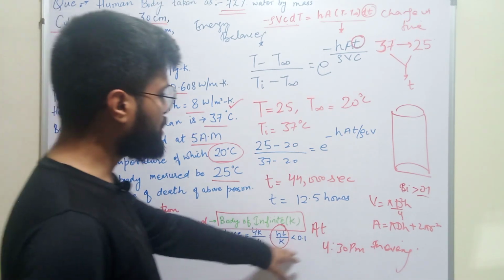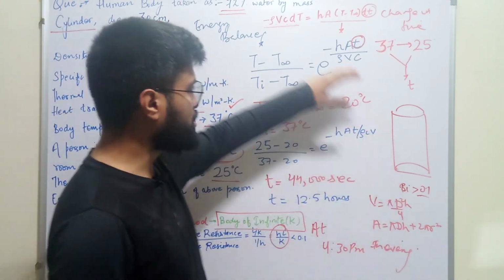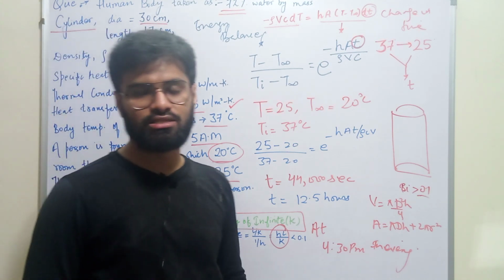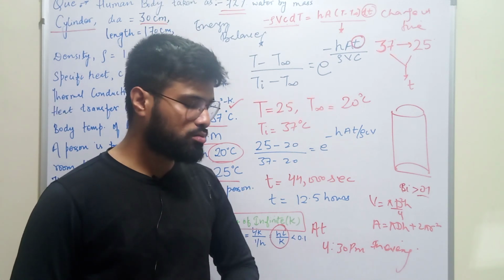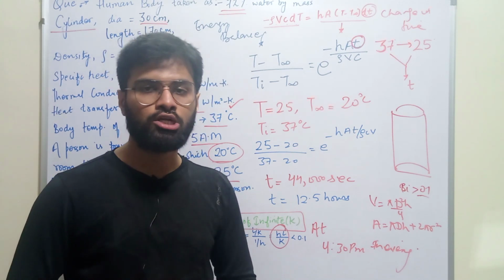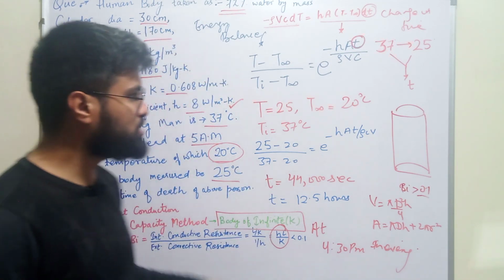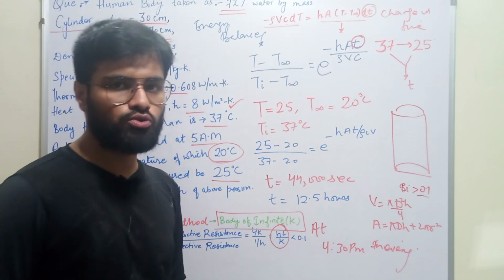But we have calculated the Biot number, and it was approximately 0.8 or 0.9. Even then I have applied this formula to calculate the approximate time taken by the body. I hope this concept is clear to you. This was a very interesting and practical problem. Some of my students asked me to solve a practical problem related to heat transfer, so I have taken this problem to show how we can apply the transient heat conduction method. I hope this lecture is clear to you. Thank you.